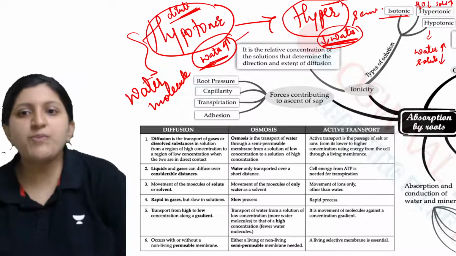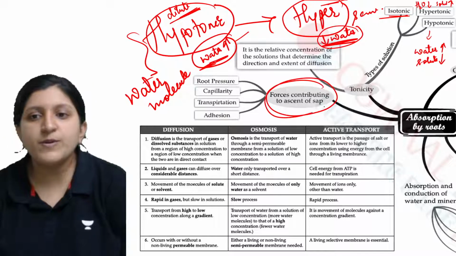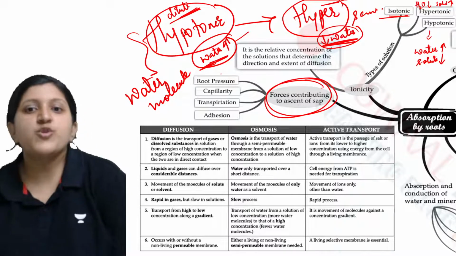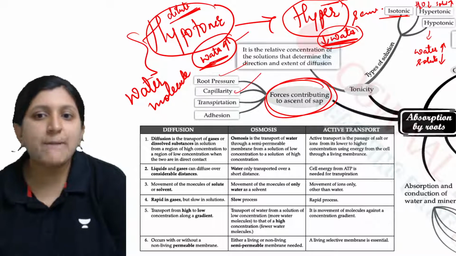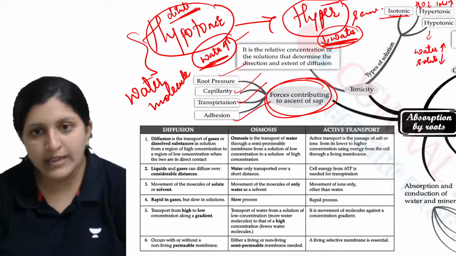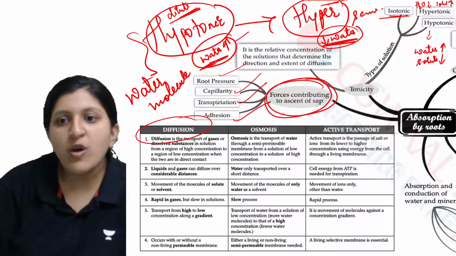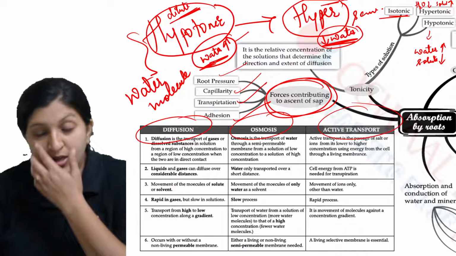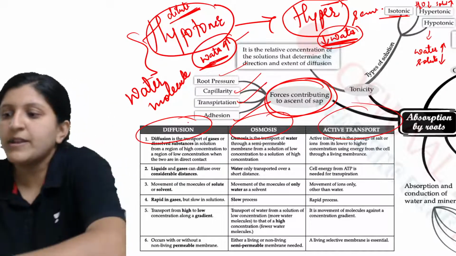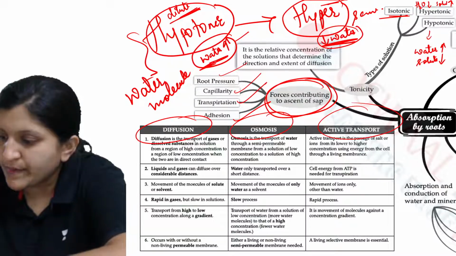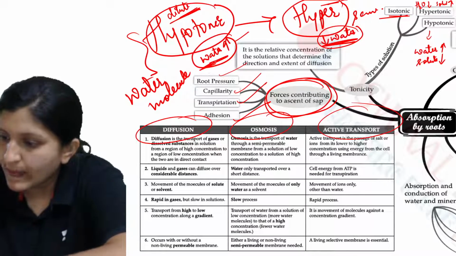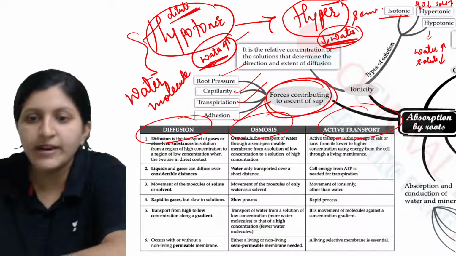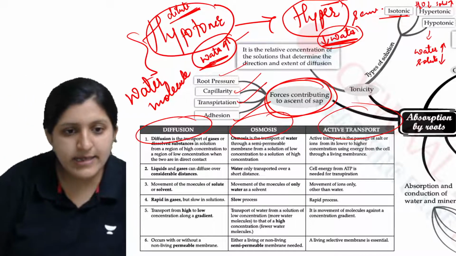So root pressure, capillarity, transpiration and adhesion are the forces contributing to the ascent of sap. The differences between diffusion, osmosis and active transport are given, so you can make a note of this. All right, I'll just erase this part.